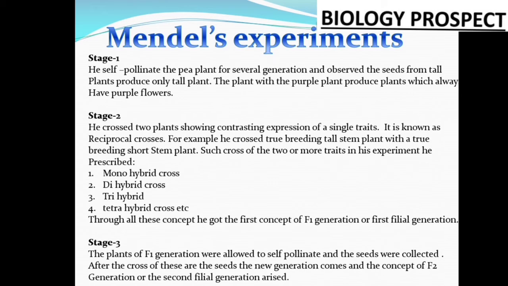In all crosses, monohybrid or dihybrid, the F1 generation, F2 generation, F3 generation continue, because offspring come from the parents, and then these offspring cross each other. When the F1 generation offspring cross each other, the filial generation 1 is completed, and then it enters into the second generation, meaning the F2 generation. In this way, generation wise, the transmission of the genetic component from parents to offspring is the basic concept of genetics, and Mendel first discovered that, so we call Mendel the father of genetics.